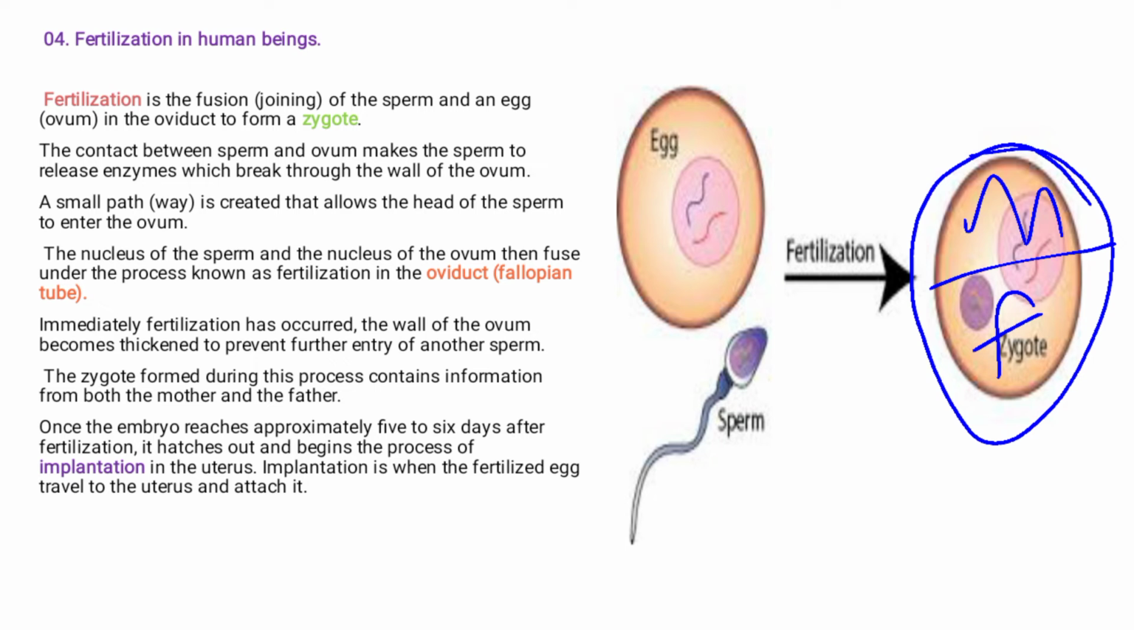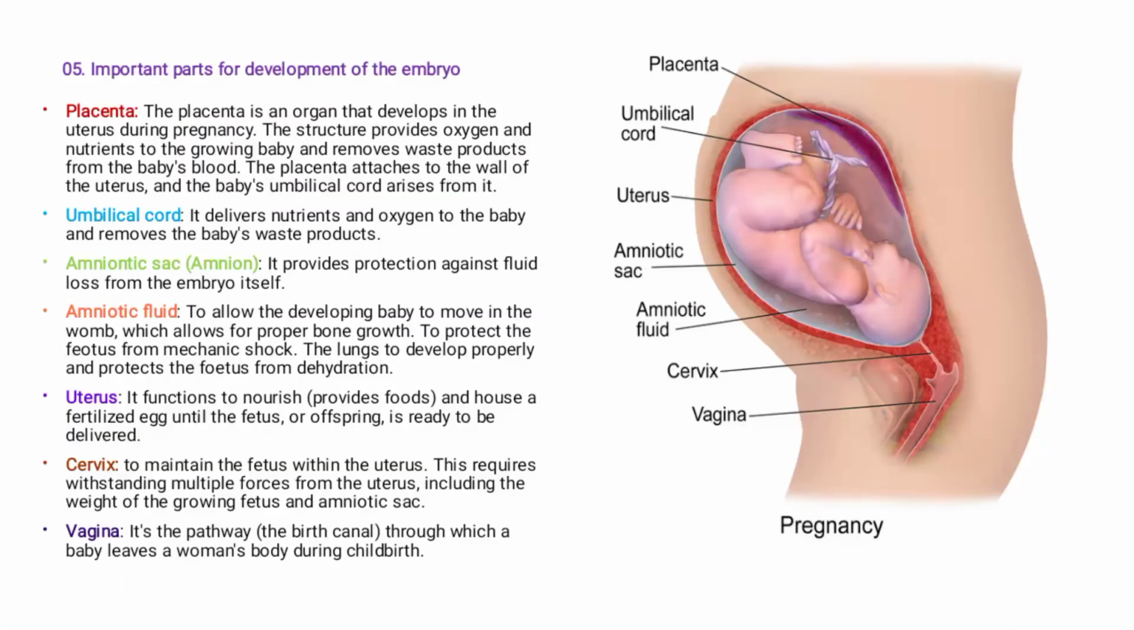Let's go to topic number 5. What are the important parts for development of the embryo? Okay, we have parts such as the placenta. From here, somewhere there, it's the placenta. The placenta is an organ that develops in the uterus during pregnancy. It is also known as the afterbirth because once the baby, or the fetus, is released from the mother, it has to go out as well.